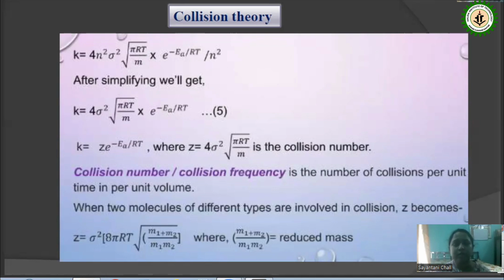If there is involvement of two different types of molecules, then Z can be represented as Z equal to sigma square into 8 pi RT root over m1 plus m2 divided by m1 m2. That root over part, m1 plus m2 by m1 m2, is called the reduced mass. It is required when the reaction is heterogeneous. It's not that reactions always happen in a homogeneous manner. Some heteronuclear molecules may participate in the reaction, so then we have to consider the last expression for Z.